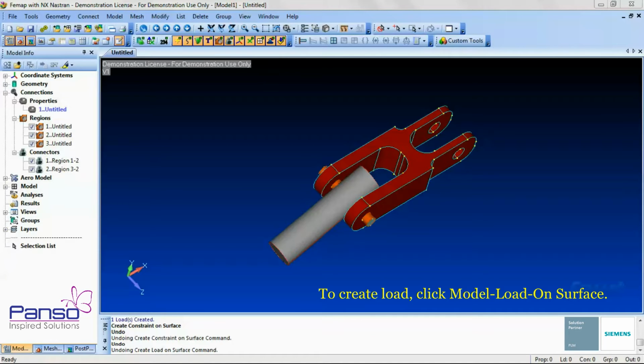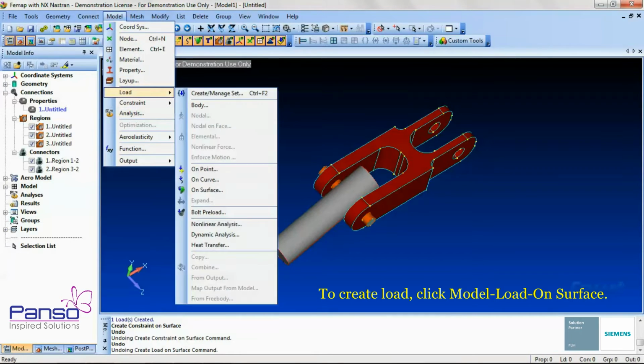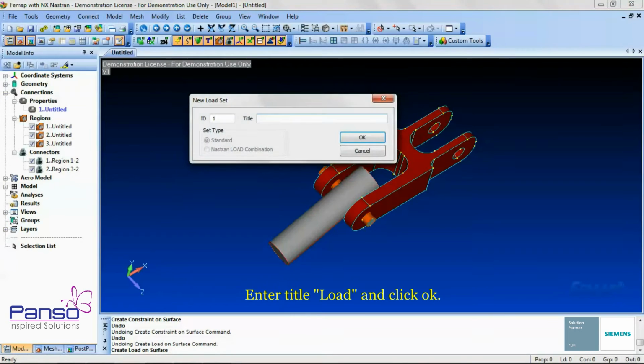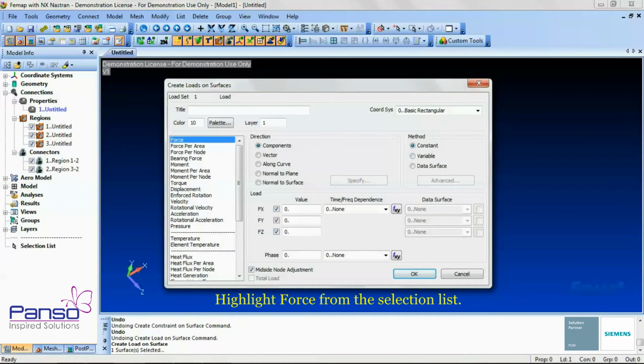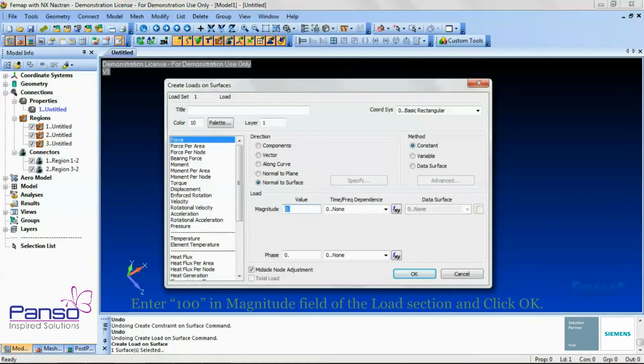To create a load, click Model, Load, on Surface. In the New Load dialog box, type Load and click OK. In the Entity Selection, Enter Surfaces to Select dialog box, pick the front round surface of the plunger and then click OK. In the Create Loads on Surface dialog box, highlight Force from the selection list. In Direction selection, select Normal to Surface. Enter 100 in the magnitude field of the load selection and click OK.